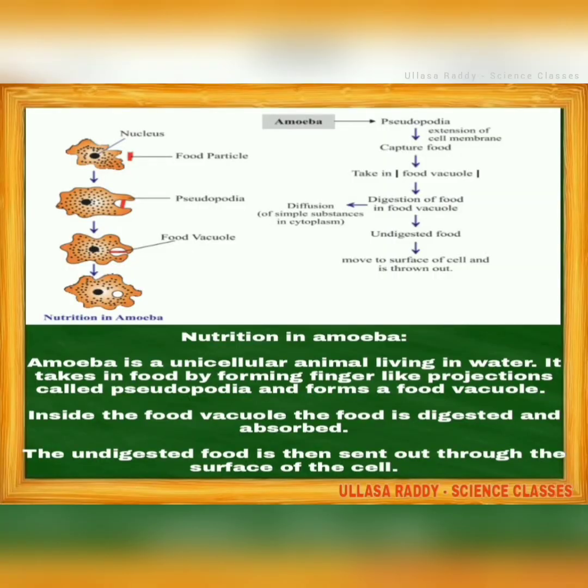Let us discuss that. Then what is meant by amoeba? Nutrition in amoeba: it is a unicellular organism and it doesn't have any particular shape.